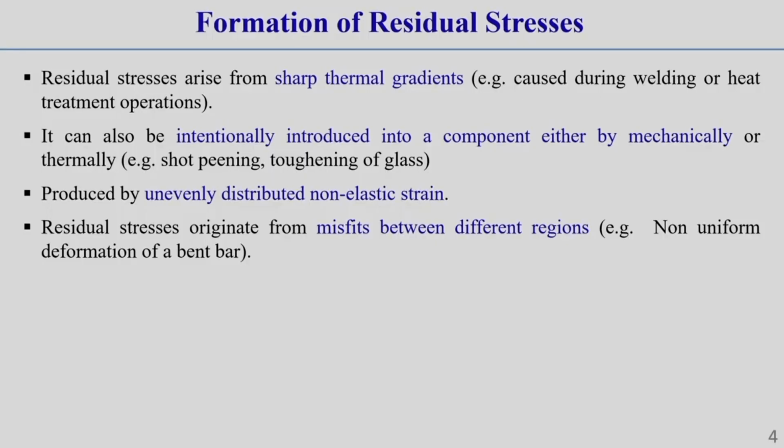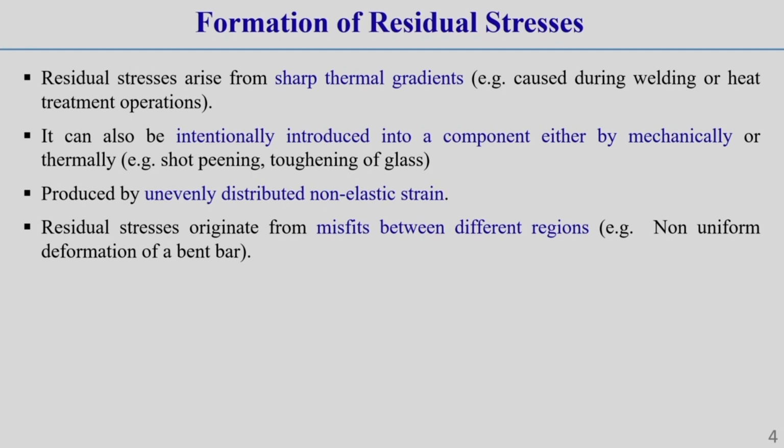Okay. Now, how is this residual stress formed? Residual stress has different types of sources. Always keep this in mind: it is generally formed when there is a sharp thermal gradient, and then there is a chance of formation of residual stress. How it is, that I will show now. It can also be developed intentionally, because, as I have told you, residual stress improves the fatigue resistance, or in some cases it also increases the static loading characteristics.